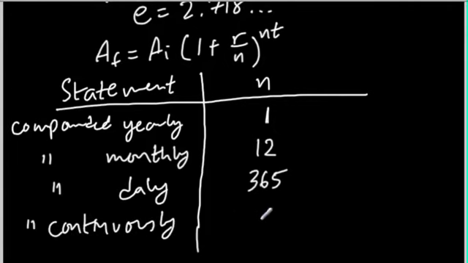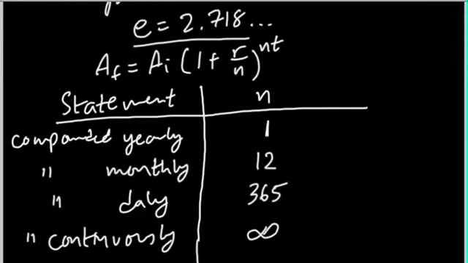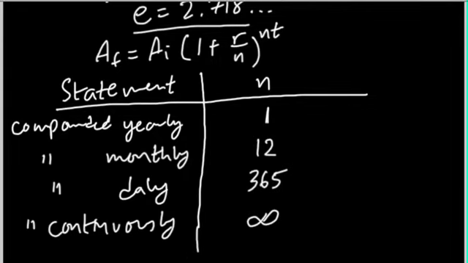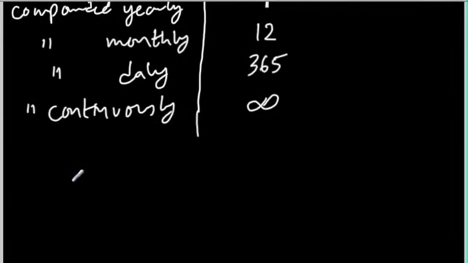What if you're compounded continuously? In other words, n is basically infinite, it just goes towards infinity. When something is compounded towards infinity, that's when it reaches this growth rate of e, which is about 2.718. So that's just to give you an idea of what e is. For practical purposes, in our exercises they'll just tell you that y is equal to e to the power of x. That means you have a growth rate of 2.718. So instead of writing 2.718 to the power of x, they just write e to the x.